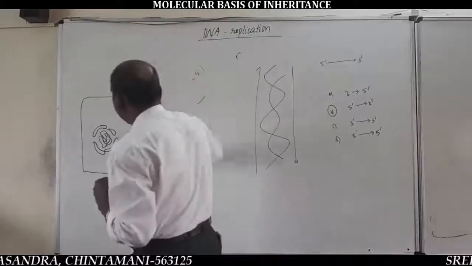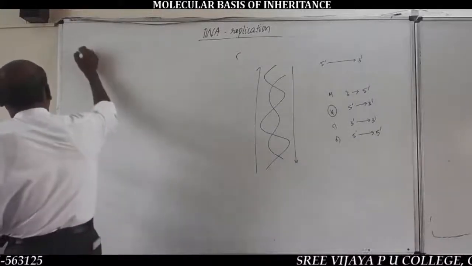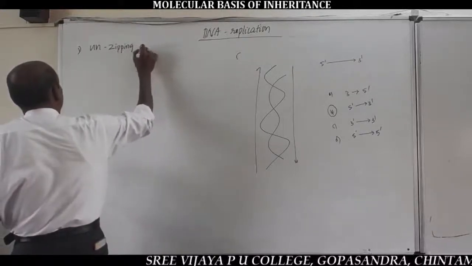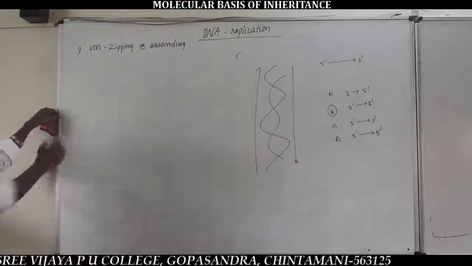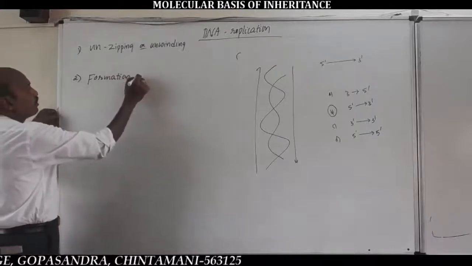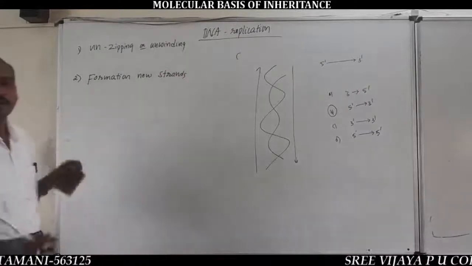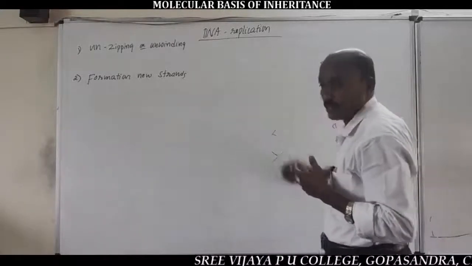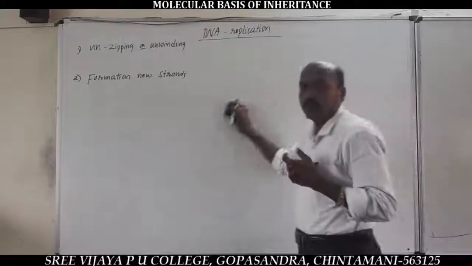The procedure of DNA replication finishes in two major steps: unzipping or unwinding, and formation or synthesis of new strands.